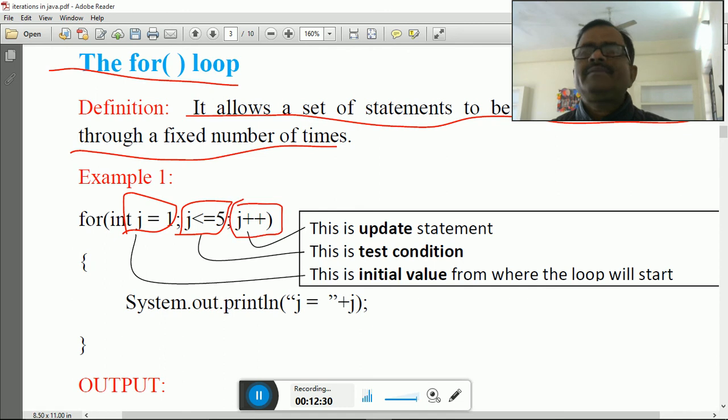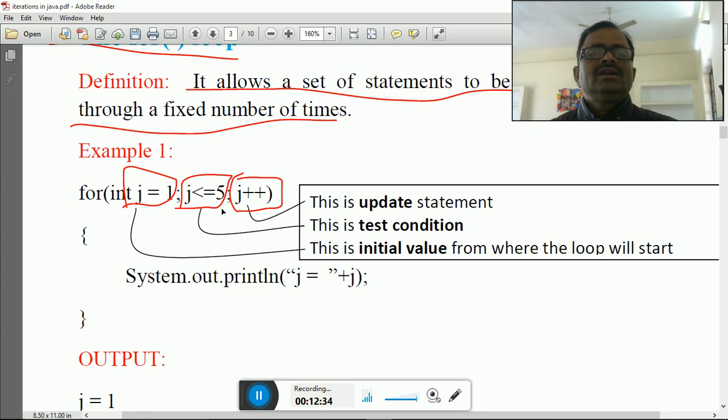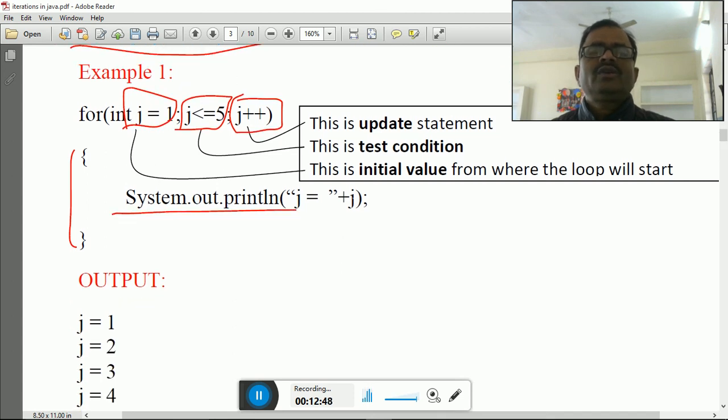This is the updation expression. Here j = 1, and j <= 5 is true because 1 is less than 5. Your control will come inside this block and read the line System.out.println("j = " + j). The value of j is 1, so you will get j = 1.